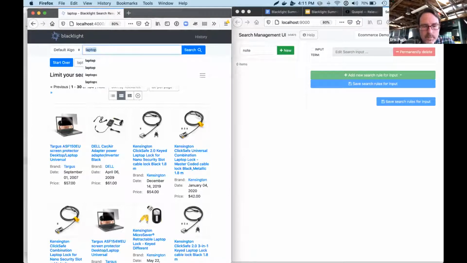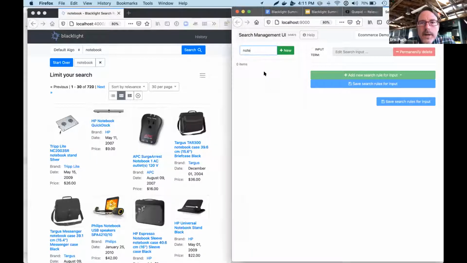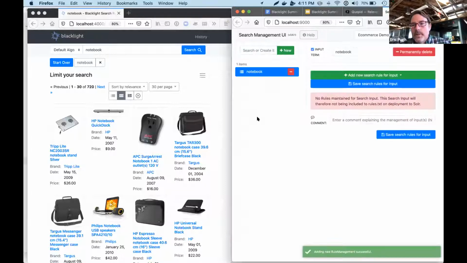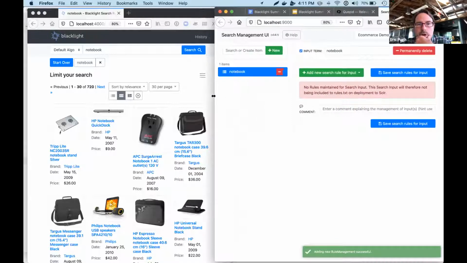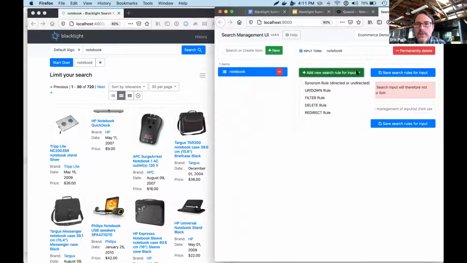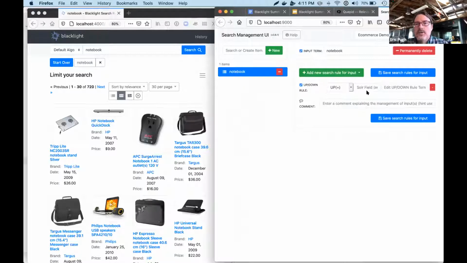So I'm going to bring up Notebook over here and try to improve this query. I'm going to throw in Notebook, and as the person who understands and created the index, I'm going to use my knowledge that we have a facet called product type.